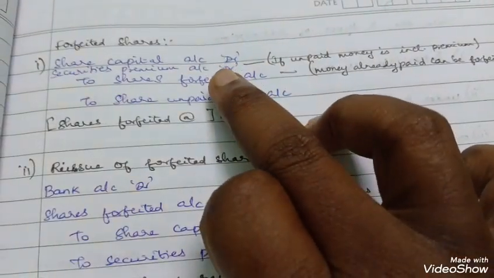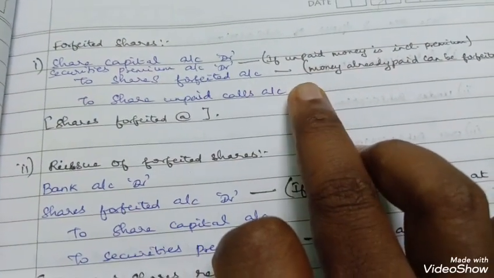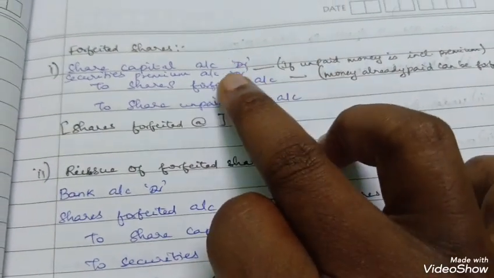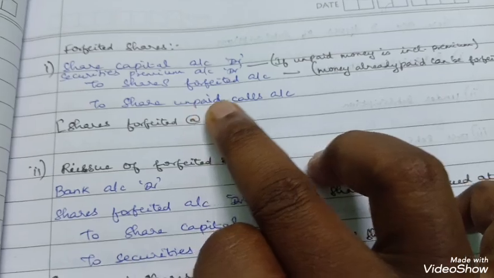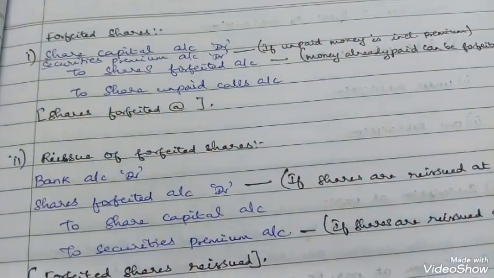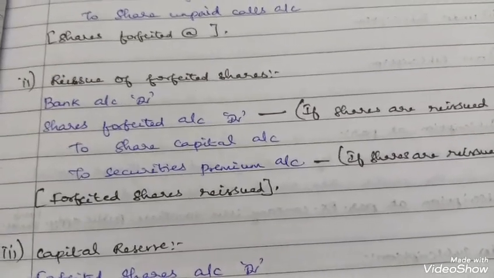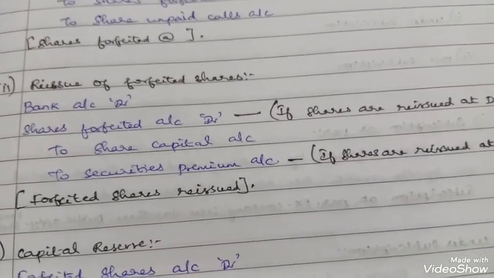Whenever you show premium here, in the unpaid calls you also have to include the premium. If you don't show premium here, you cannot show the premium there either. That's all.